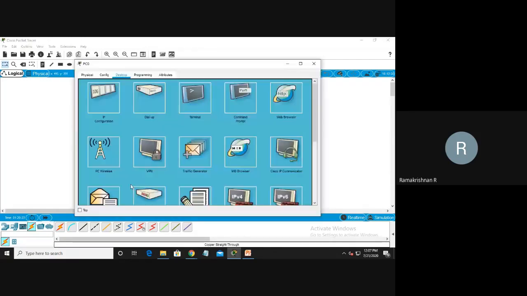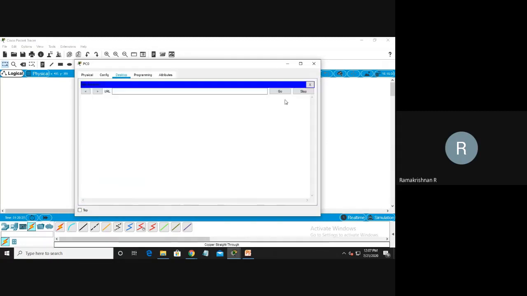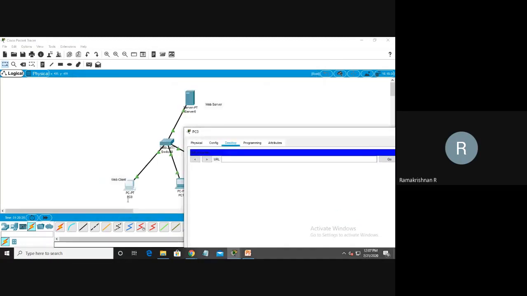So I'm going here again. This is an HTTP browser. I'm opening the browser on the PC0 web client. Here I'm going to type the IP address of the web server, 192.168.1.1. Instead of writing www.dc.edu, I am typing the address of the machine. Then I go. You see, I got it.